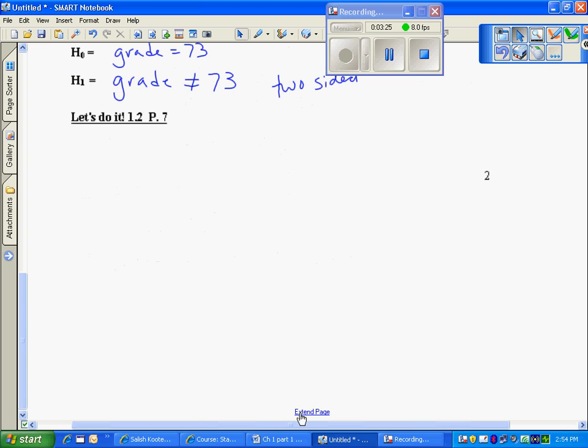Let's do 1.2, page 7. If you read this, it's about colds and stress. Right now it is believed that approximately 40% will actually get a cold and get sick. The researcher thinks that stress is going to increase the percentage of the people that get sick.